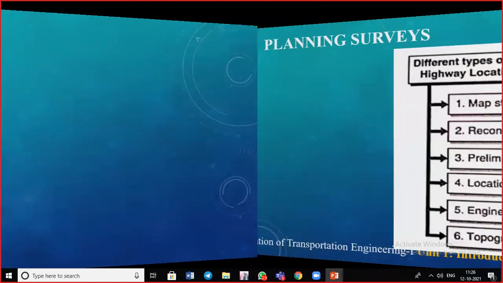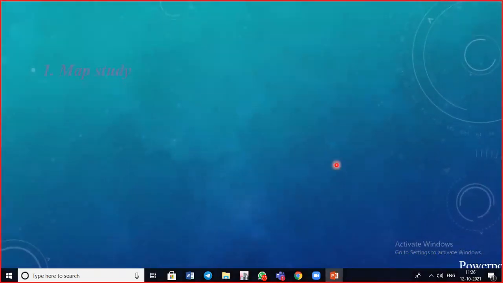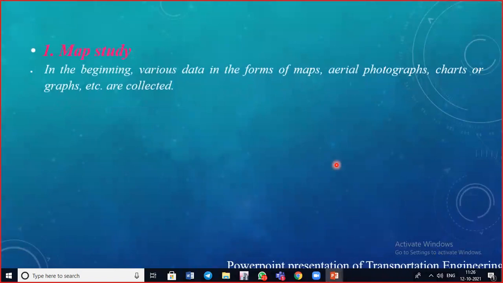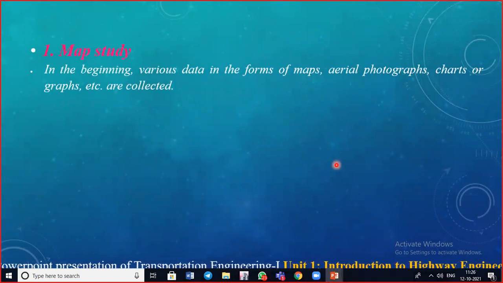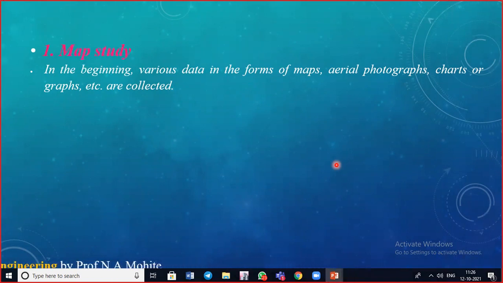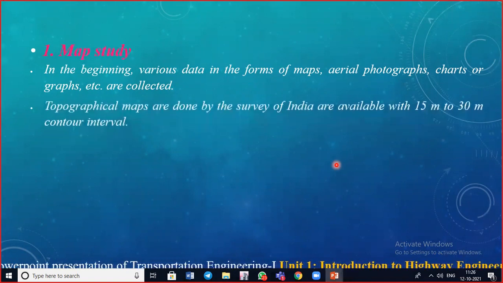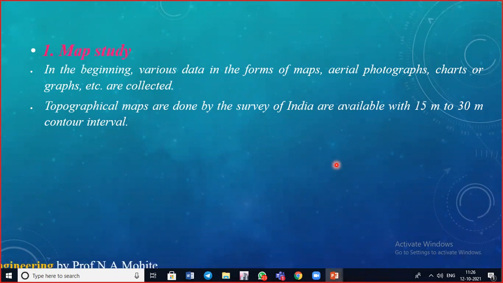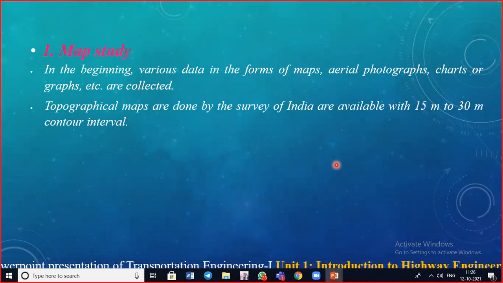In the map study, this is the beginning, in which various data in the form of maps, aerial photographs, charts or graphs, etc. are collected. The topographical maps made by the Survey of India are available with a 15-meter to 30-meter contour interval, and these maps show topographical features like rivers, hills and valleys.